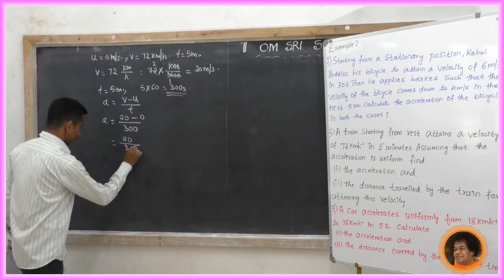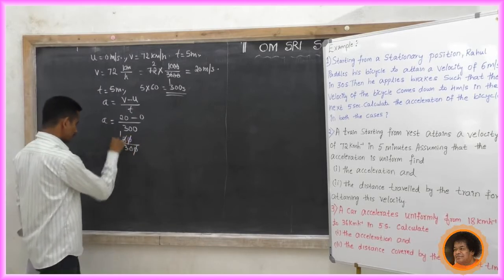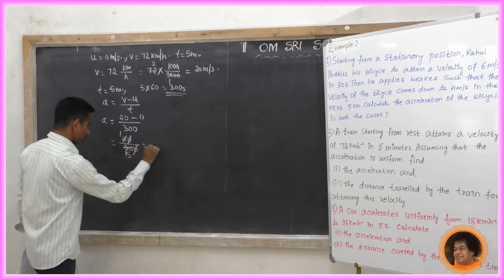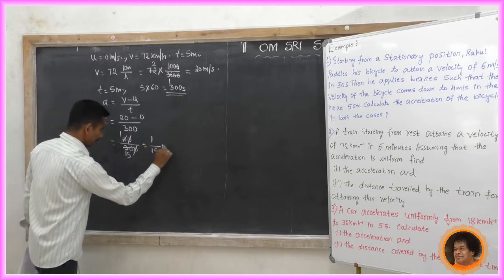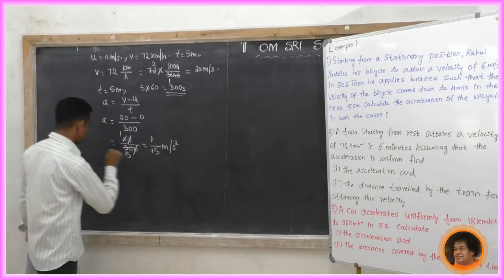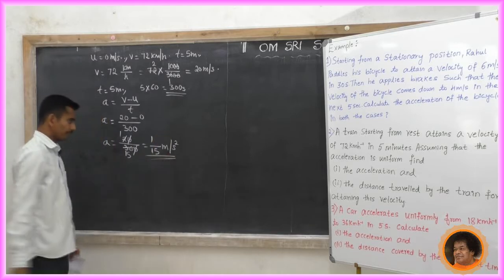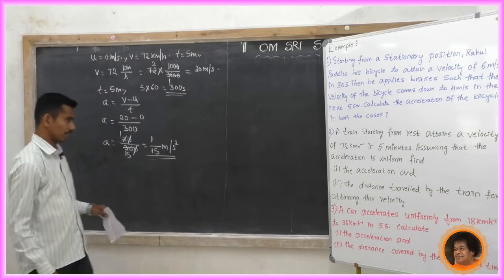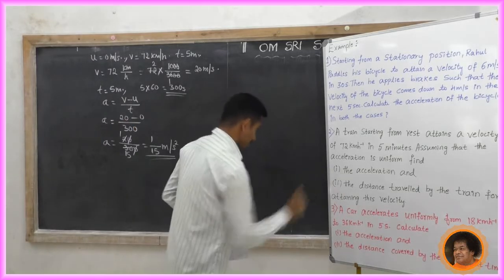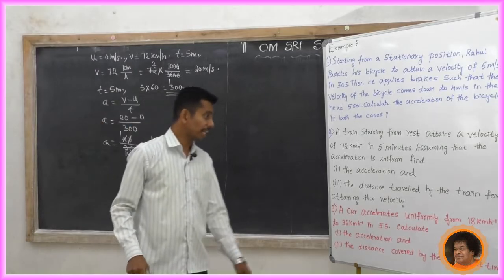Divided by 300, 0, 0 cancel. 2 ones are 2, 2 15s are 30. So 1 by 15 meter per second square, because it is acceleration. So A equal to 1 by 15 meter per second square. Next, what we have to find? The distance traveled by the train for attaining this velocity.